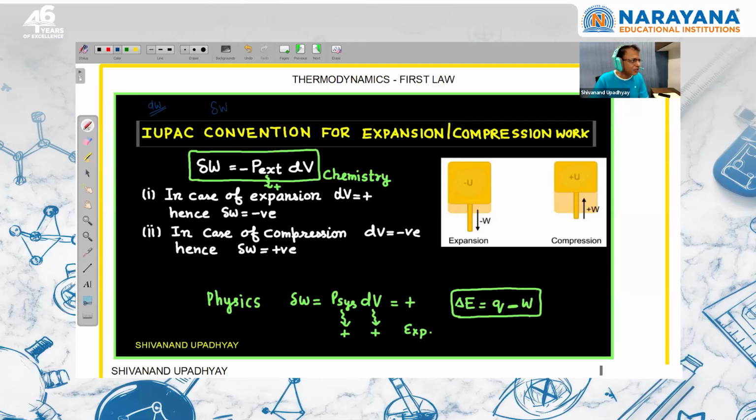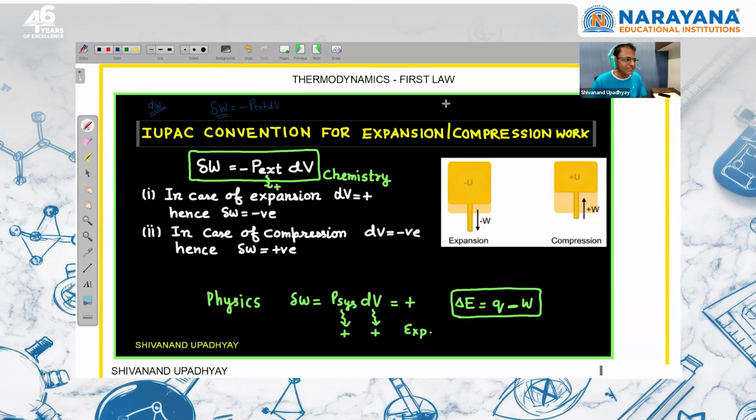So whenever we are going to write the work done, we should write minus P external into dV, because here the external pressure, the external factor, will decide whether the system will do work or not. Suppose there is vacuum, then P external will be 0. And if there is expansion, then also the system is not going to do any work. So this convention is correct, right?